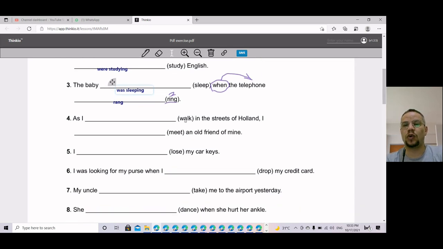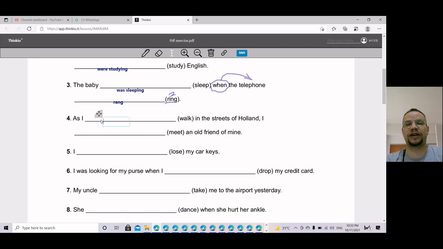Number 4. As I walk in the streets of Holland, I meet an old friend of mine. It's logical. Did you meet your friend first, or were you walking in the street? Sure, yes, walking in the streets is the first action. So the first action, as I told you, is always past progressive.